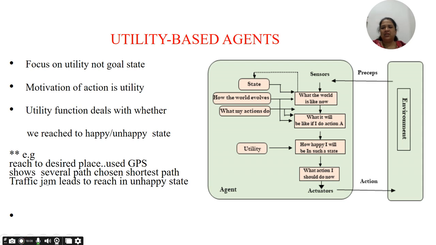Its example could be reaching a desired place. We use the GPS, and that shows several paths, and from that we will maybe use the shortest path, and a traffic jam leads to a state which could be unhappy. Okay, so that is how the utility based agent works.